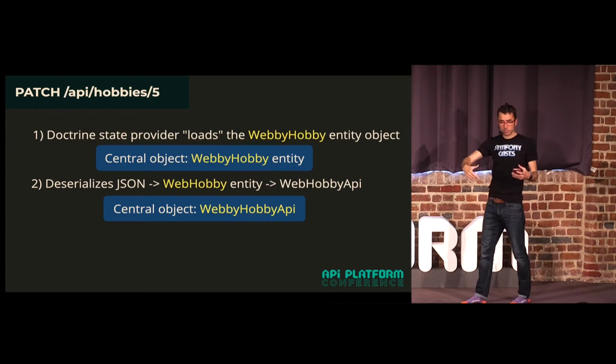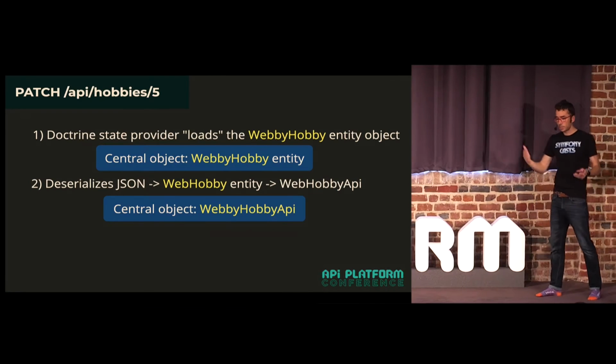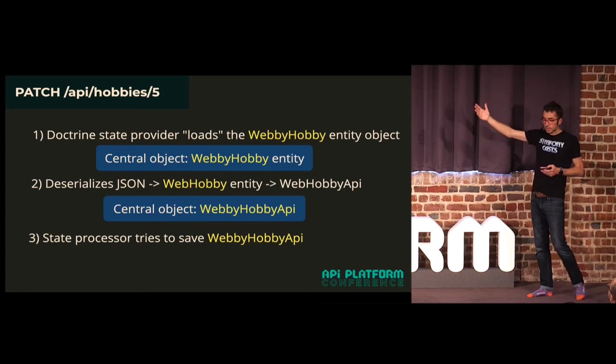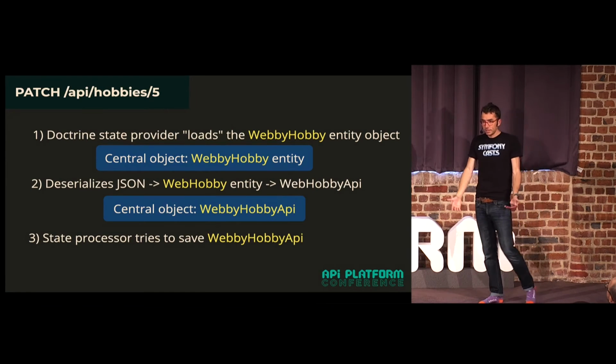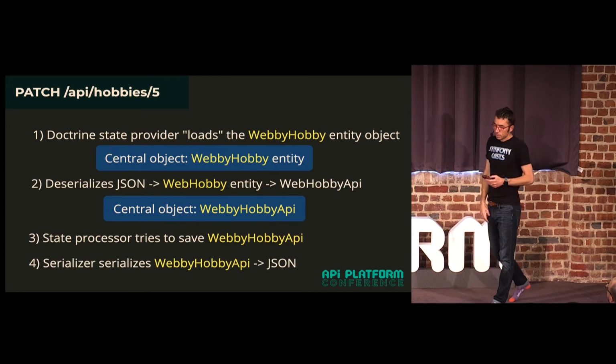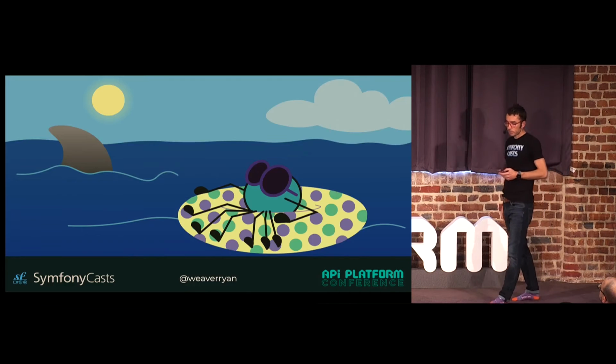Good luck writing security rules that make any sense when you have these two different potential objects. And then your state processor tries to save that. It's left wondering, what is this? This isn't an entity, and nothing happens. And then your Webby Hobby API actually becomes JSON.